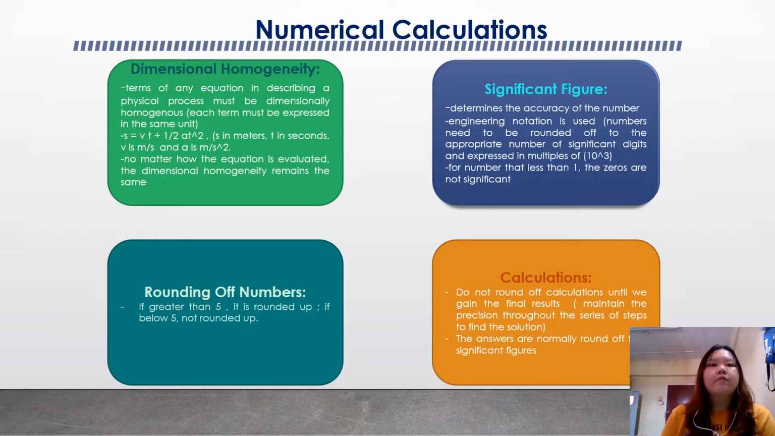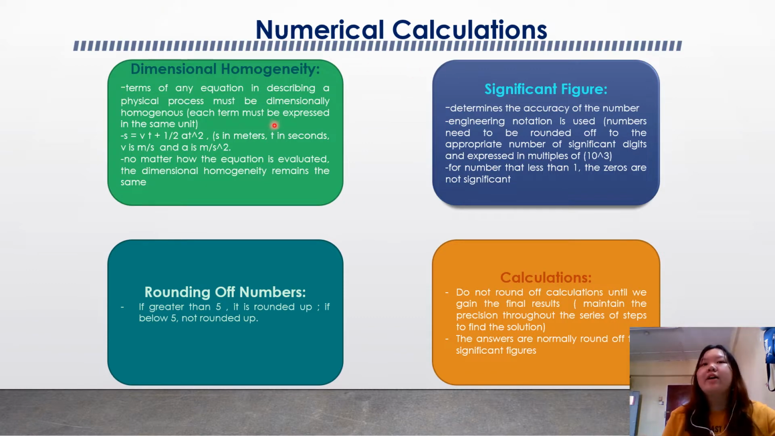The last topic of the basic concepts in statics is numerical calculation, and under numerical calculation the first one is dimensional homogeneity, which means that the terms of any equation describing a physical process must be dimensionally homogeneous. This means that each term must be expressed in the same units. Let's say s equals vt plus 1/2 at squared. s is in meters, t in seconds, v is meters per second, and the acceleration is meters per second squared. So no matter how the equation is evaluated, the dimensional homogeneity remains the same.